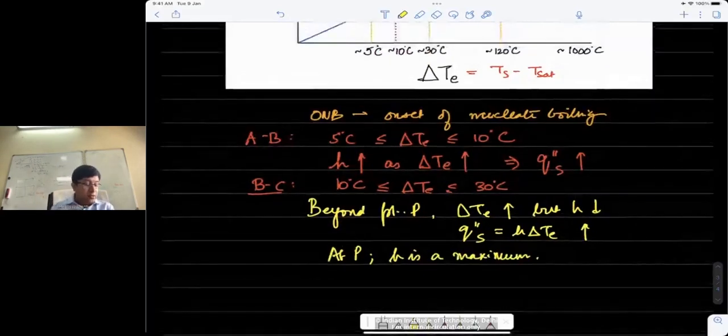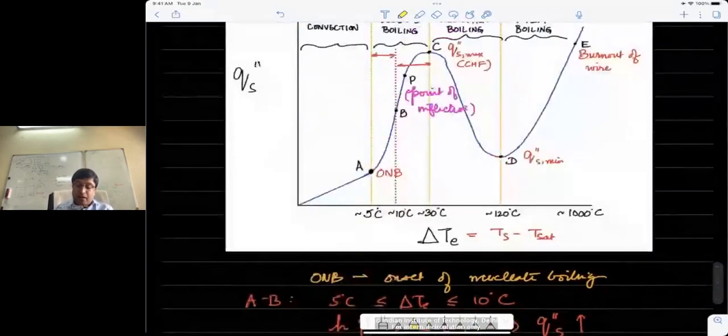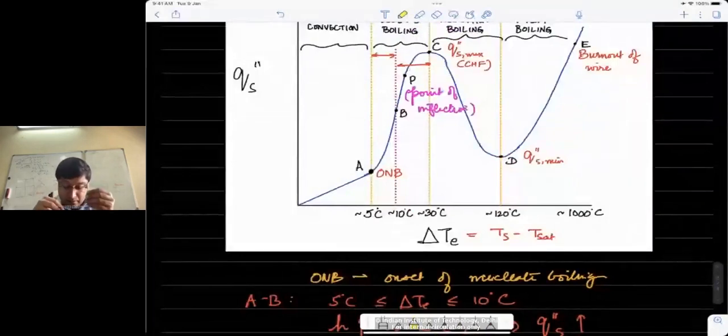So what is taking place in this case? Why do we say that H is decreasing, or what is going to take place beyond point P? Now, as I said, there are going to be more sites at which vapor will form on the heater surface. The vapor clouds the surface so much that liquid is not able to effectively reach the bottom surface.